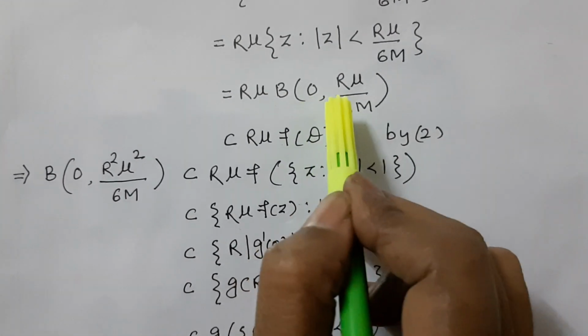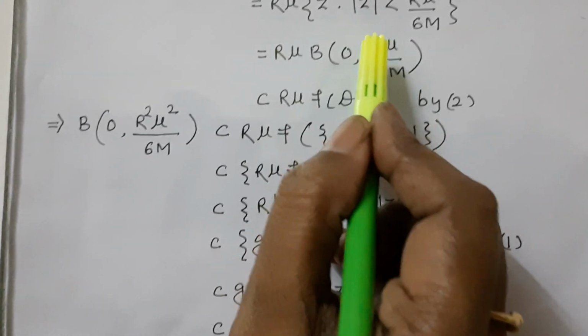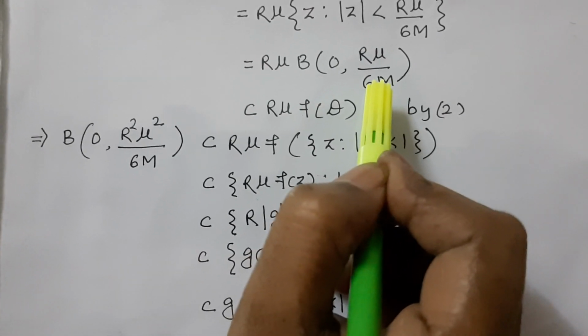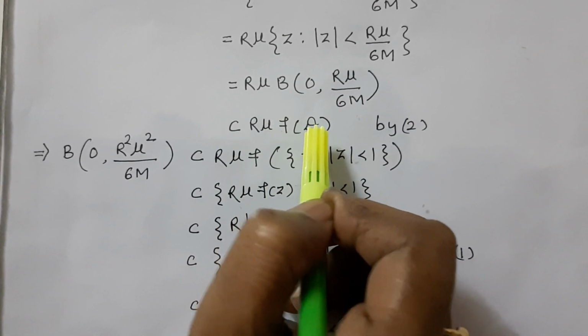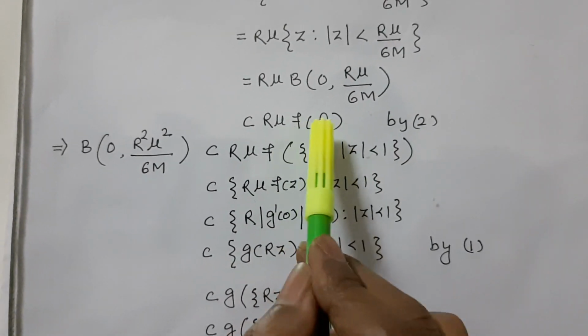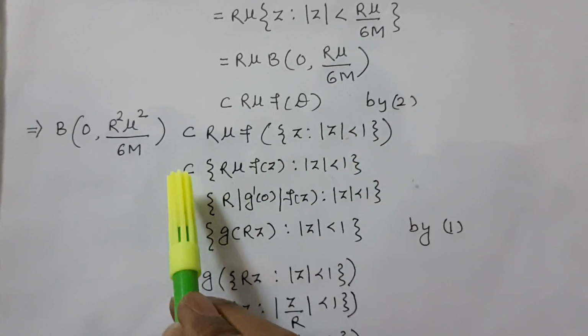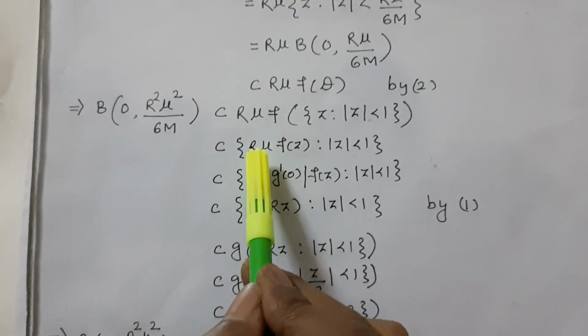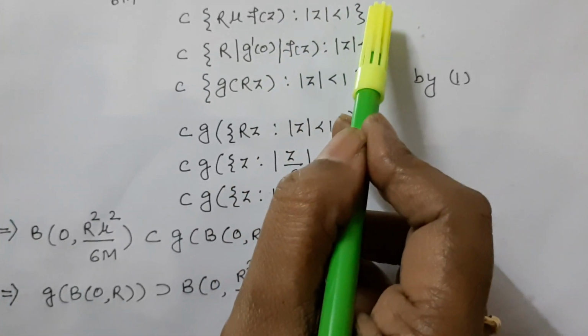So our equation becomes Rμ B(0, Rμ/6M) ⊂ Rμ f(D). Now Rμ f(D) = Rμ {f(z) : |z| < 1}.